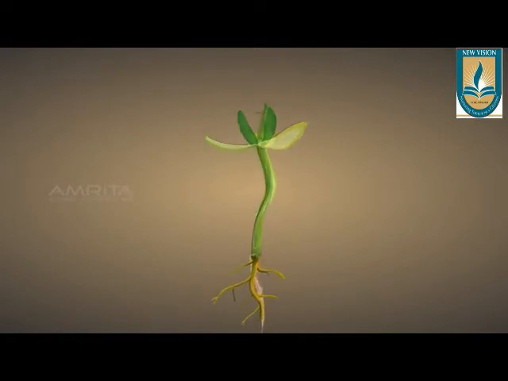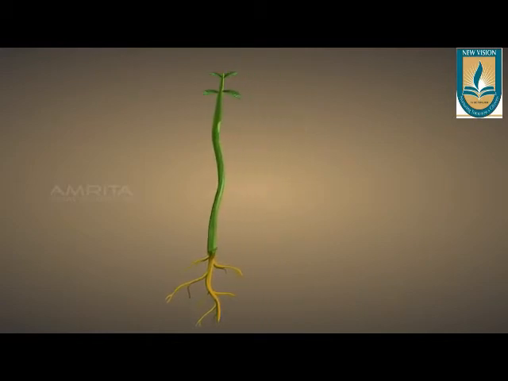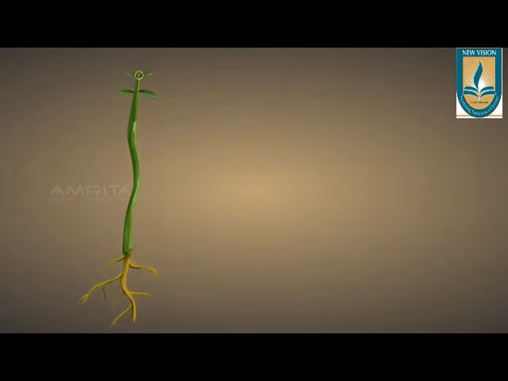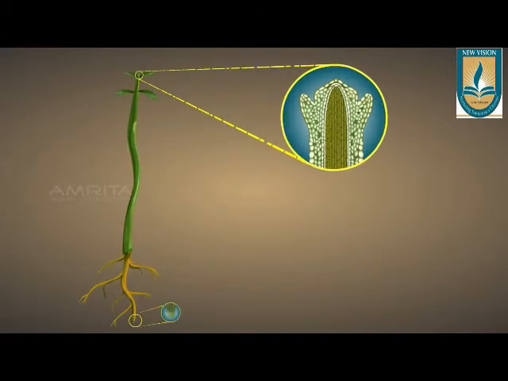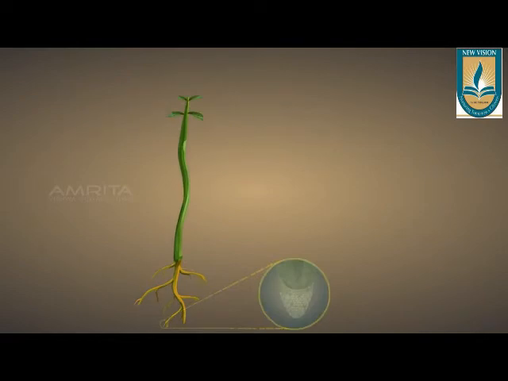The type of meristem which helps in the growth of the plant body, in the growth of roots and shoots and their increase in length, is known as apical meristem. It is present in the tip regions of the plant body, like the shoot tip and root tip. It helps in the lengthwise growth of the plant body, which is done by apical meristematic tissue present in the tip regions of root and shoot.